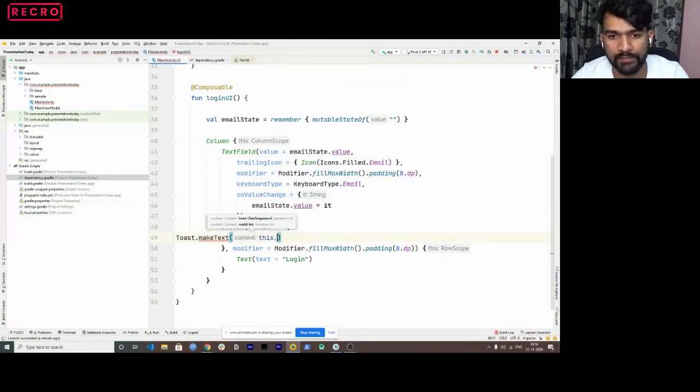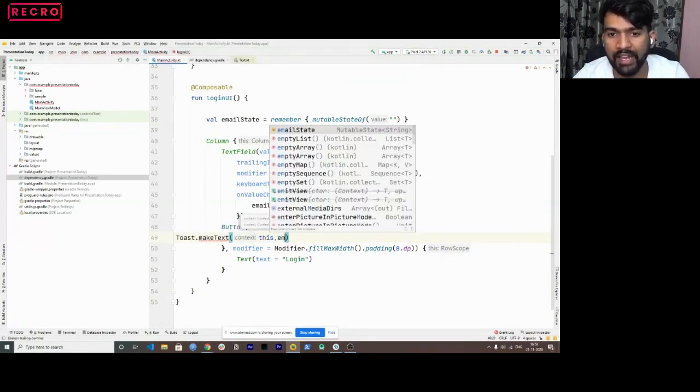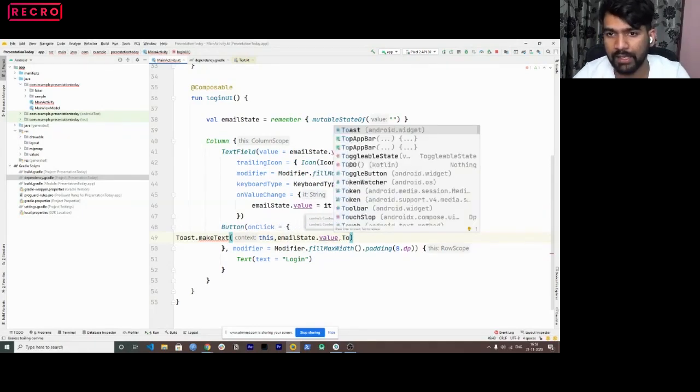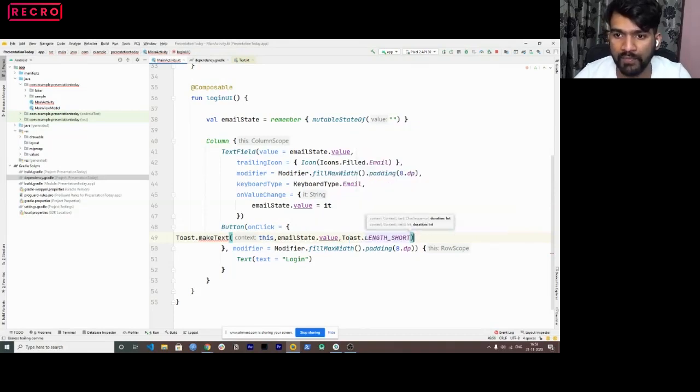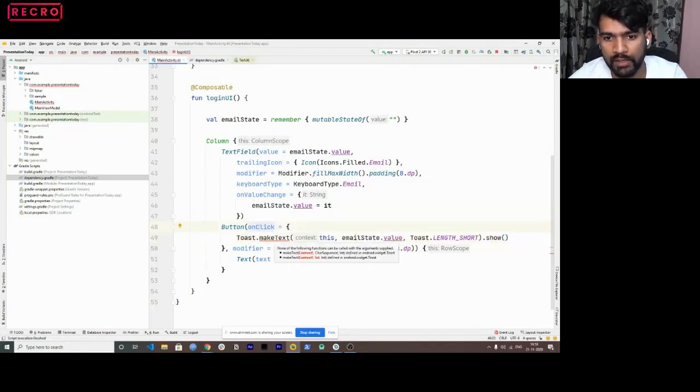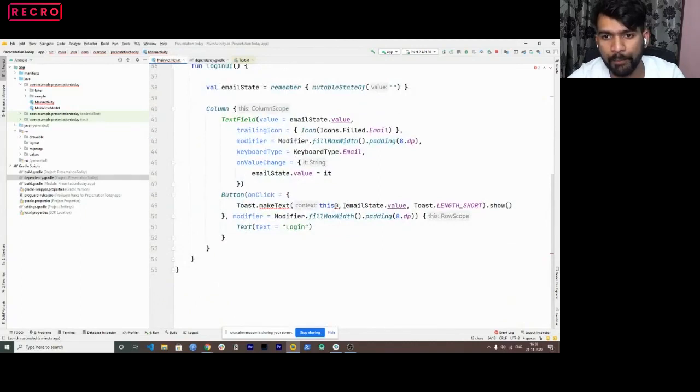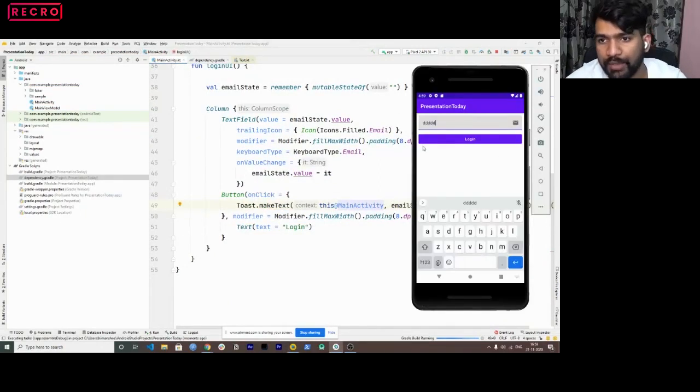I'll pass this, and here I'll pass the value, emailState.value. Now I'll pass the duration and all, so that's basically the normal things we have been using, dot show. This throws an error because it requires a context, but this is actually providing the context of this column. So I'll pass the Kotlin way, this@MainActivity, to be sure, and I'm just running this. Let's see what happens.